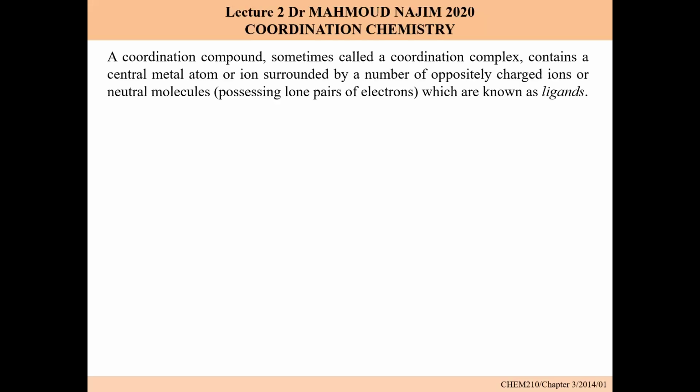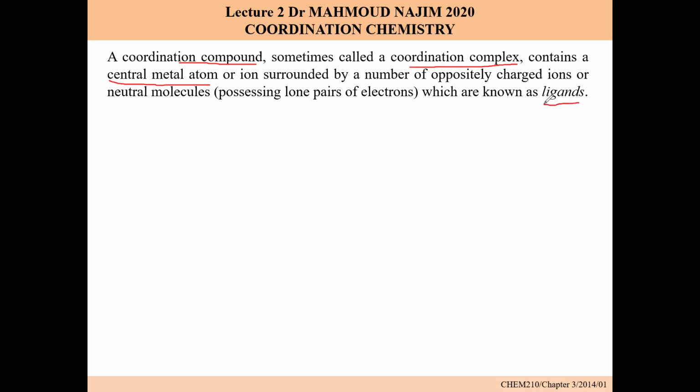Today we are going to look at complex compounds, or coordination compounds. Coordination compounds are sometimes called coordination complexes. So you can consider it as either a coordination compound or a coordination complex. And this coordination complex contains two important components: the central metal ion and the ligands.